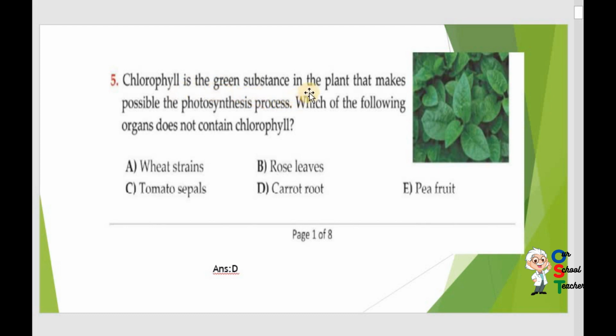Now question number 5. Chlorophyll is a green substance in the plant that makes the photosynthesis process possible. Which of the following organs does not contain chlorophyll? Wheat stem, wheat plant, obviously it contains. Rose leaves, leaves contain chlorophyll. Sepals are also green in color, which means they contain chlorophyll. Carrot root and pea fruit. Carrot root doesn't contain chlorophyll. So D is correct.